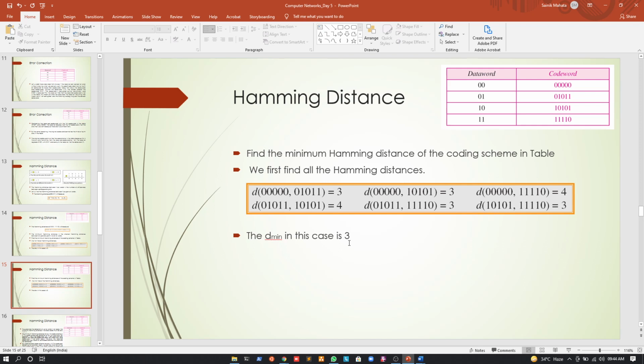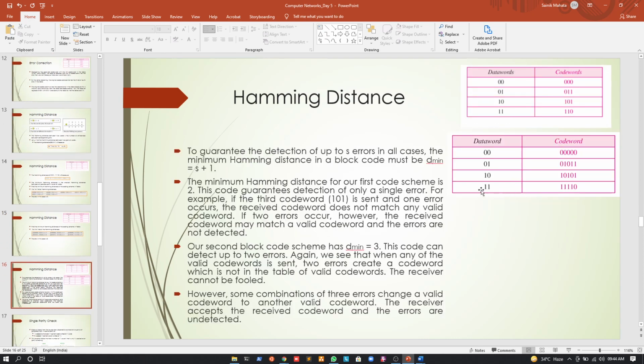Now, what do we mean by minimum Hamming distance? For the previous coding scheme it is 2, for this coding scheme it is 3. So what do we actually mean by this? Let us understand. Looking at the first point, to guarantee the detection of up to S errors, the minimum Hamming distance in the block code must be D min equals S plus 1. So if we want to detect 2 bits of errors, the minimum Hamming distance should be 3. If we want to detect 3 bits of errors, it should be 4. Similarly, if we want to detect 1 bit of error, the minimum Hamming distance is 2.